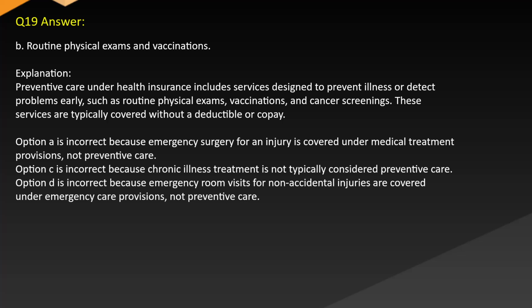Option A is incorrect because emergency surgery for an injury is covered under medical treatment provisions, not preventive care. Option C is incorrect because chronic illness treatment is not typically considered preventive care. Option D is incorrect because emergency room visits for non-accidental injuries are covered under emergency care provisions, not preventive care.